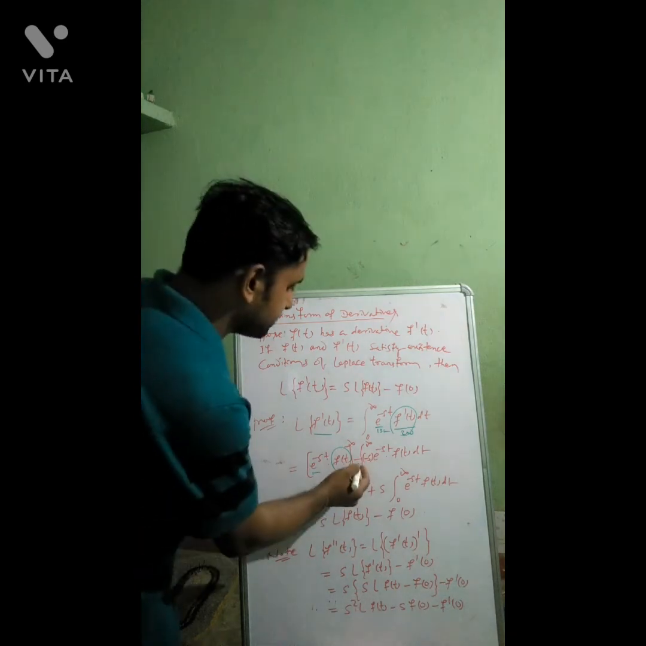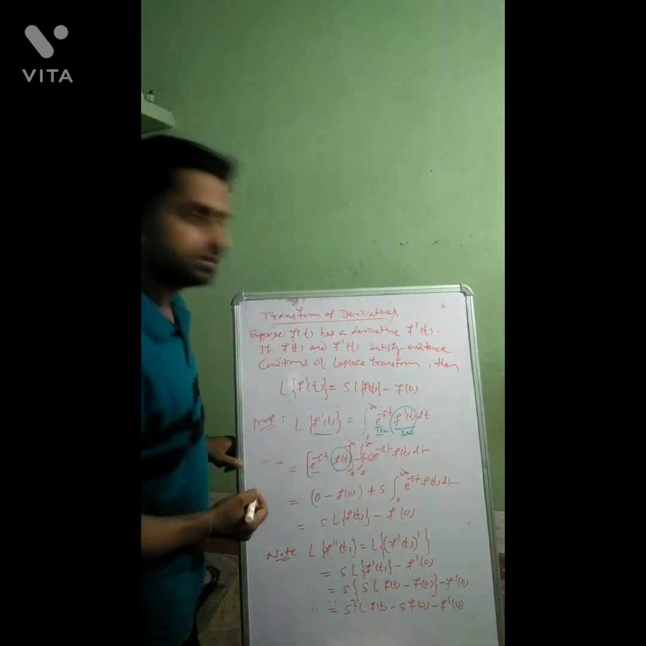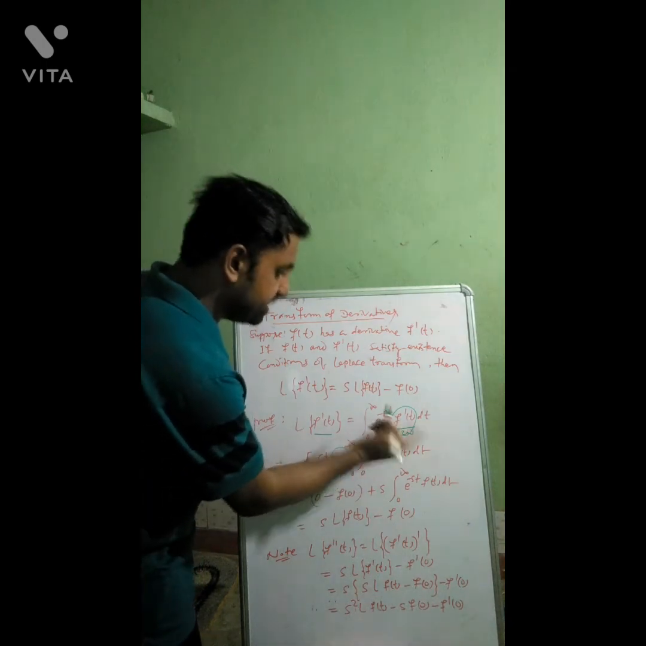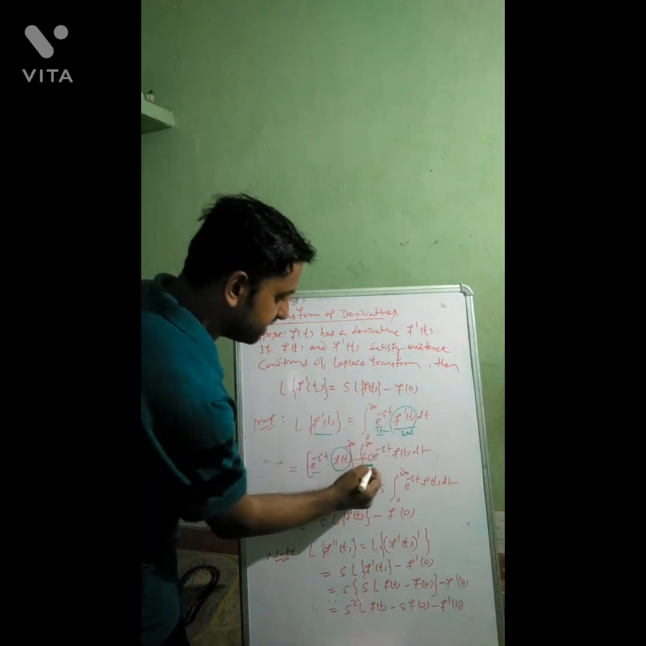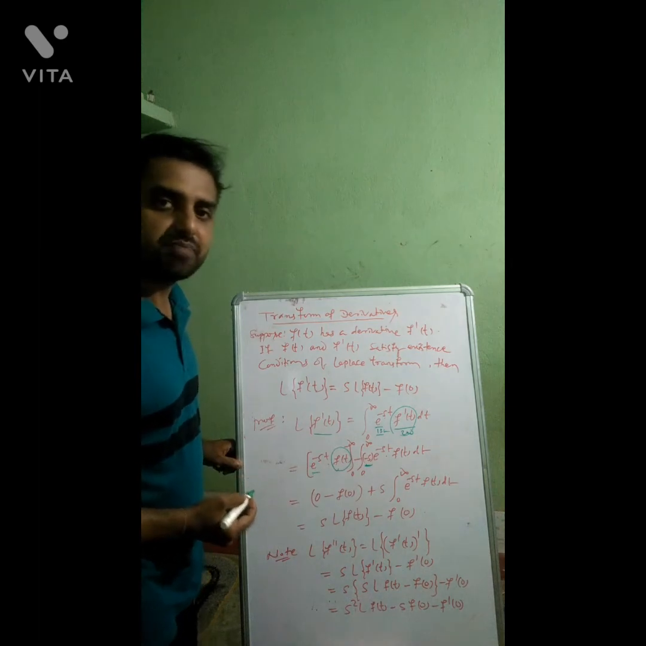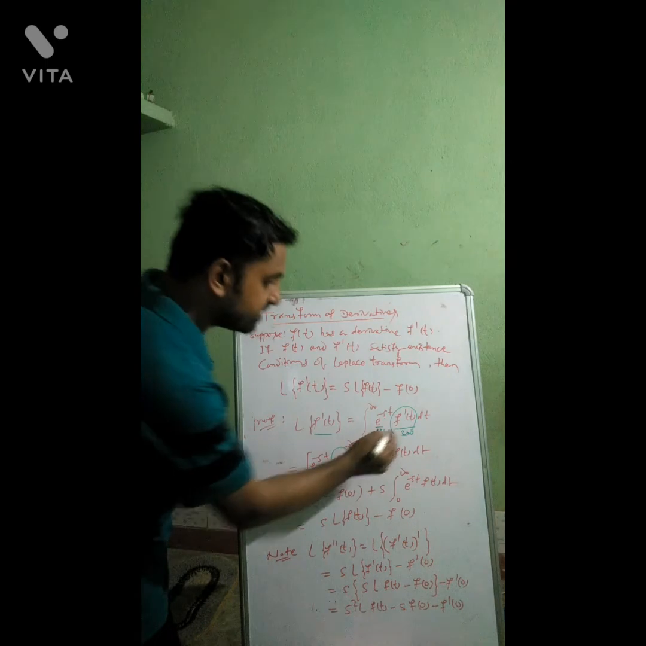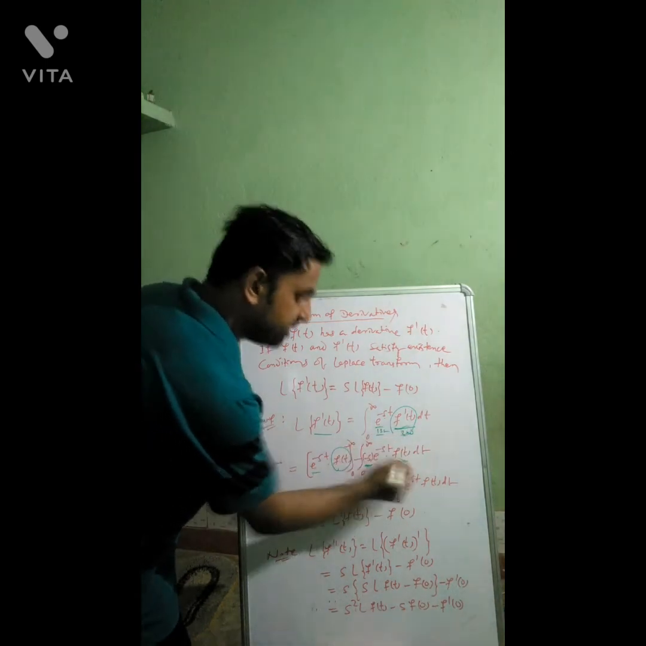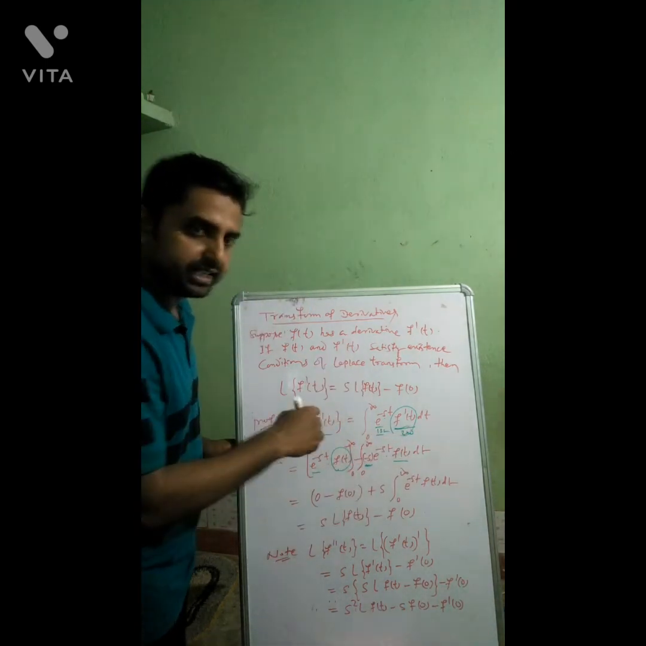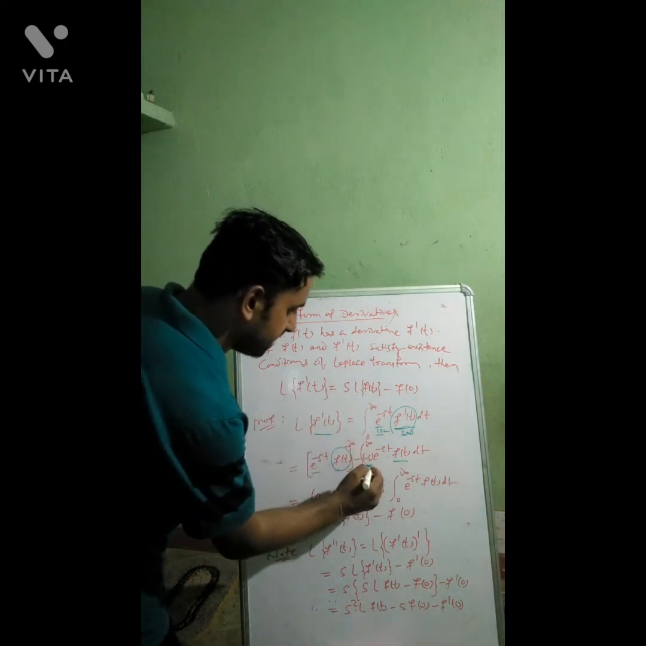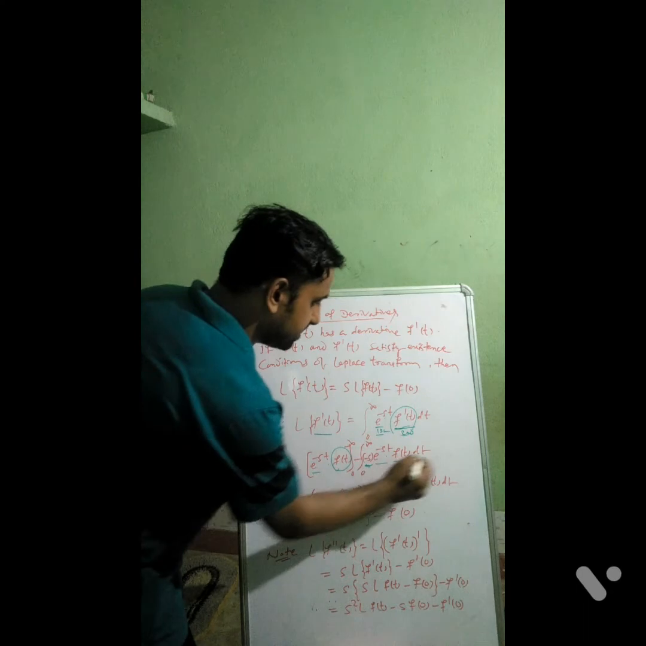Then minus derivative of first, so that is e to the power minus st into minus s. And integration of second, again it is f of t only. Then whole integration of this. So it is whole integration 0 to infinity minus s e to the power minus st f of t dt.